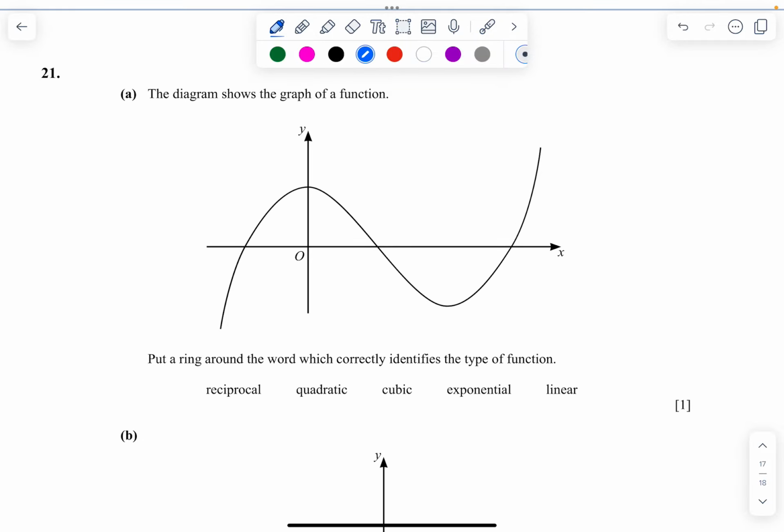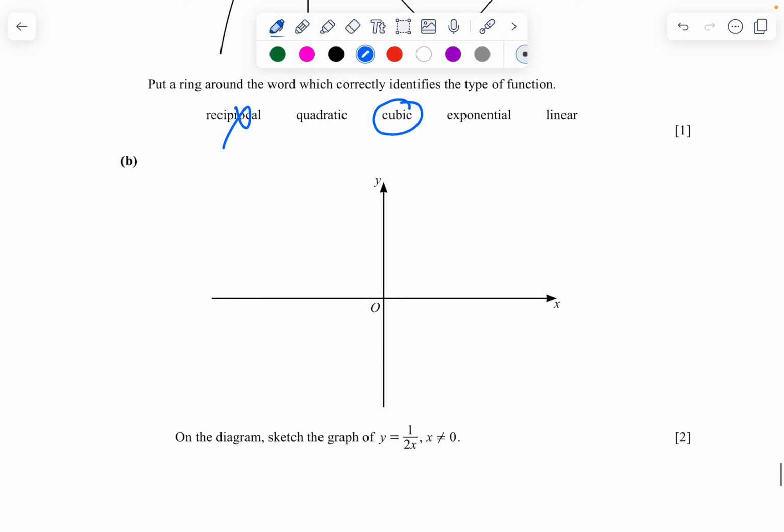This is question number 20, not 21. The diagram shows the graph of a function. Put a ring on the word which correctly identifies this. This is not a reciprocal one. This is not a quadratic. It is a cubic function. It's going to be a cubic function.